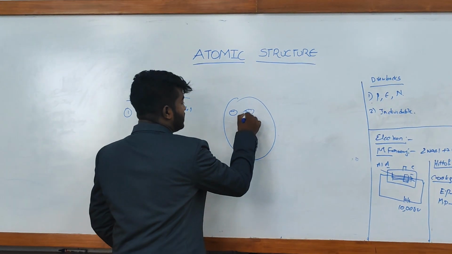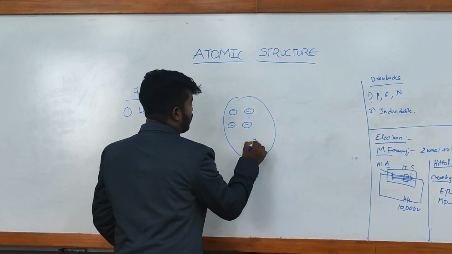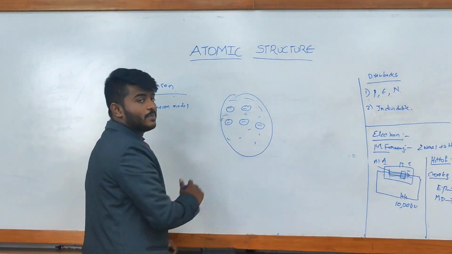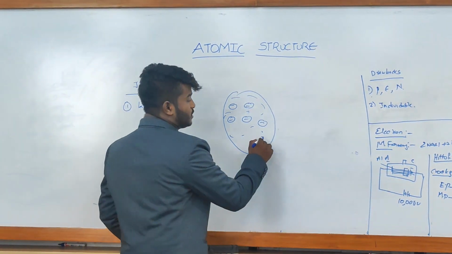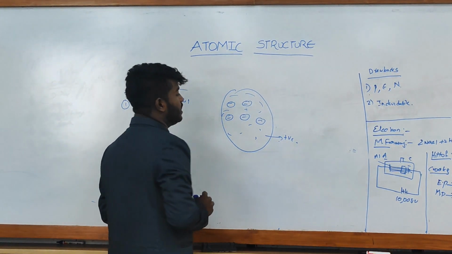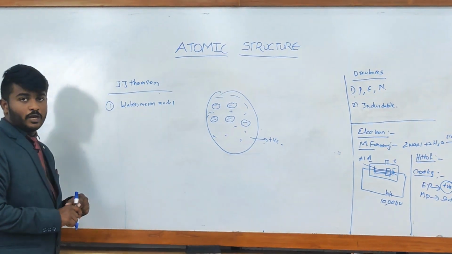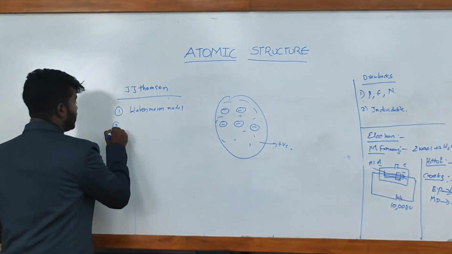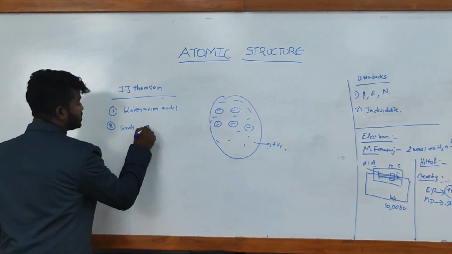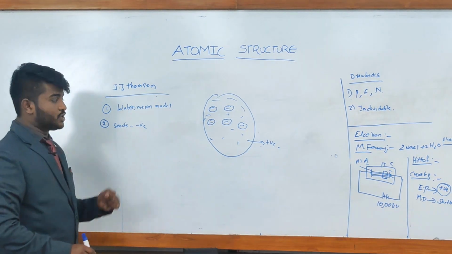The seeds in this watermelon are electrons, and the fibrous part is the positively charged particle. So it is also known as the plum pudding model. He determined that the seeds are negative charge and the fibrous part is positive charge.